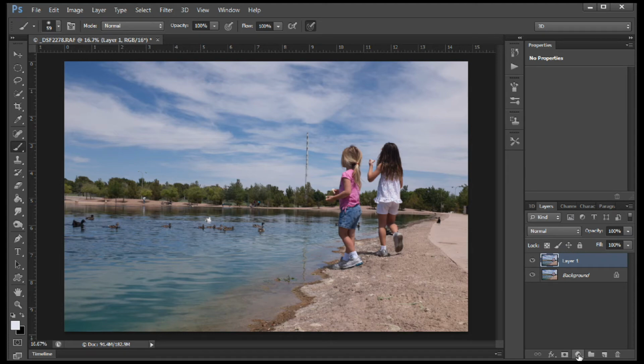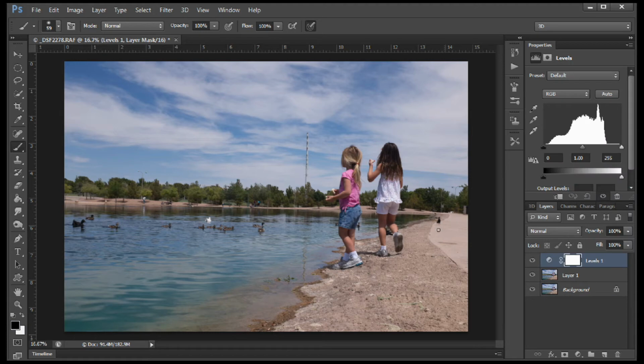And if you come down here to this little circle with a slice through it, like a half circle, and we choose levels. Now, I don't use levels very much because I don't think it's a very intuitive way to work. I use curves. I just did a tutorial on using curves, and you can look at that on the blog. However, I'll show you how levels works.